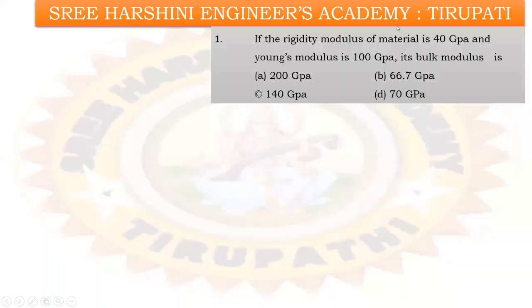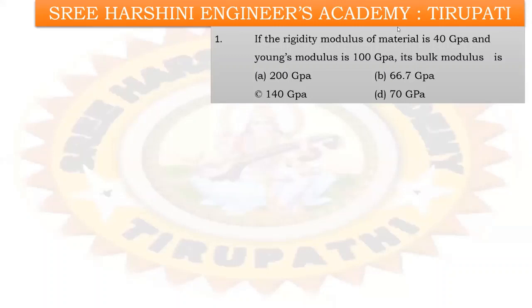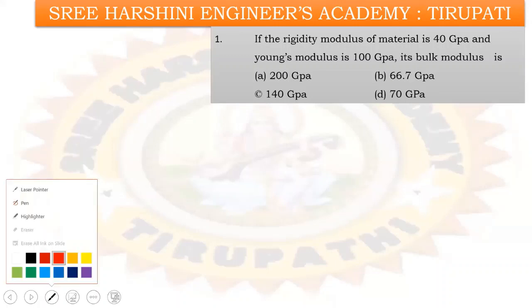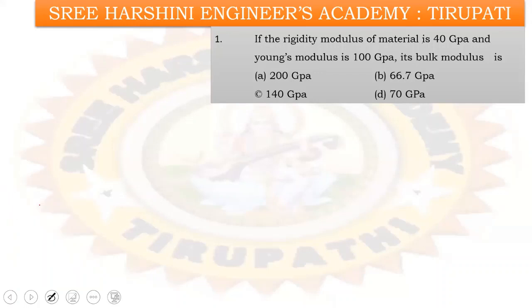Then coming to this session, welcome all. Strength of materials, best 20 questions lecture series, part 1. See the first question. If the rigidity modulus of the material is 40 GPa and Young's modulus is 100 GPa, its bulk modulus is?